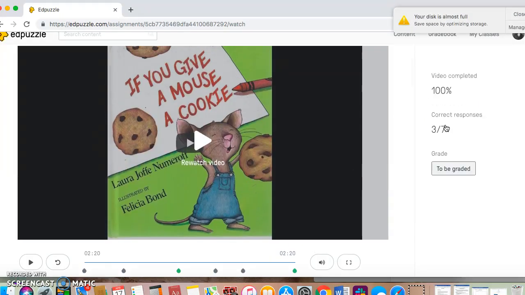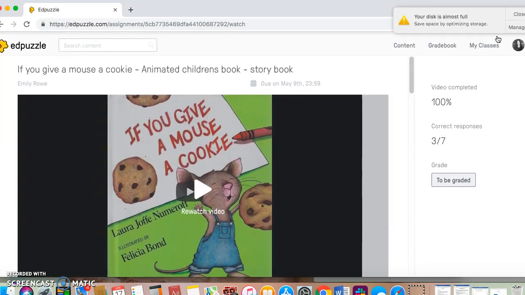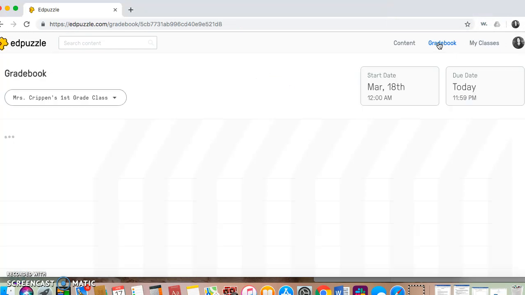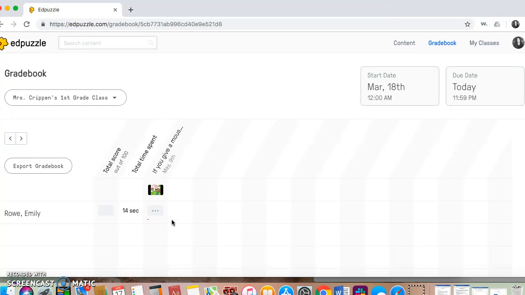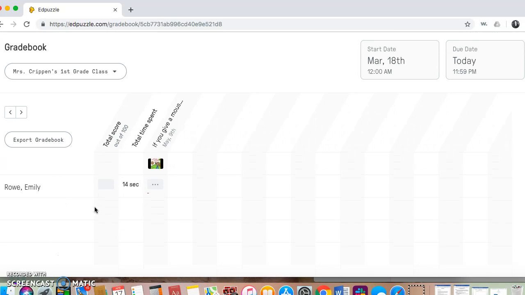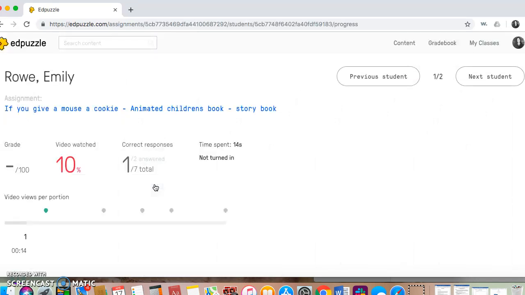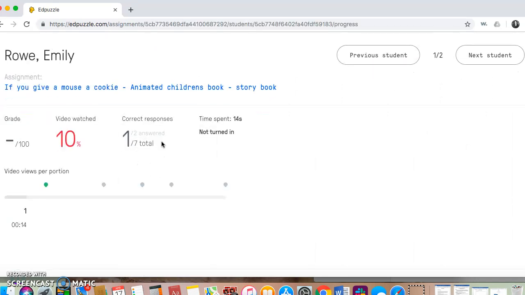Okay, now we're all done, so you can show results. So it's just saying I got 3 out of 7 just because the other ones weren't graded. Yeah, the other ones are to be graded. So that's that. I'm going to go to gradebook. This is where all the students' progress would be. I logged in on another account and it shows here I am, and it shows that I have only spent 14 seconds watching. And it's showing that I have answered 1 out of 7 correct total. I only answered 2 questions so far and one of them wasn't graded.